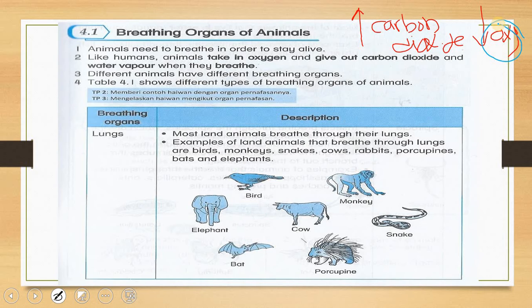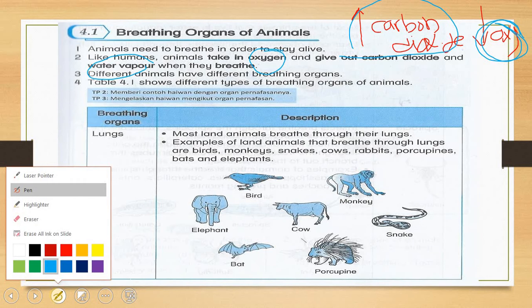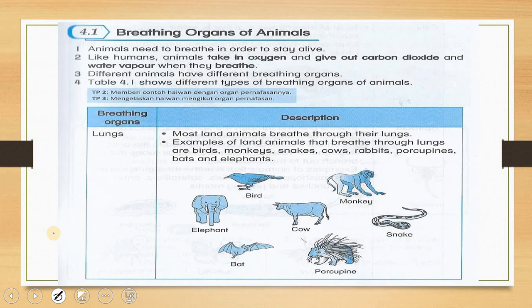When animals take in air, what they really need is the oxygen, and they will give out carbon dioxide and also water vapor. So that is how animals breathe, and the reason why they need to breathe is because they need to stay alive and survive. They will die without air, without oxygen.